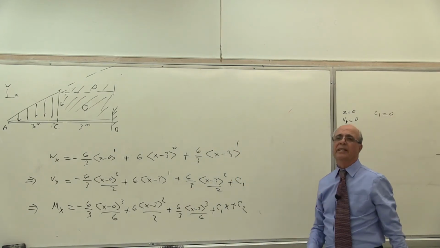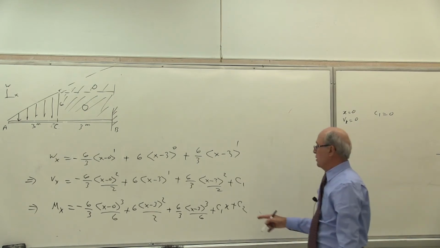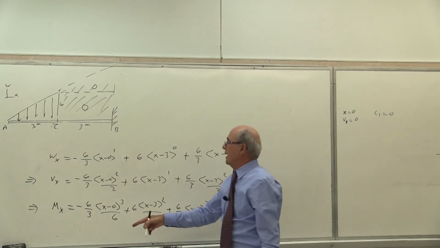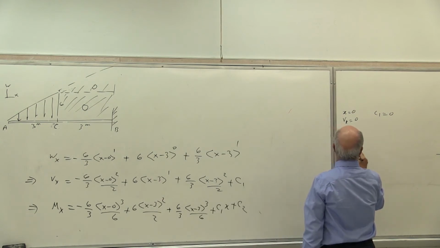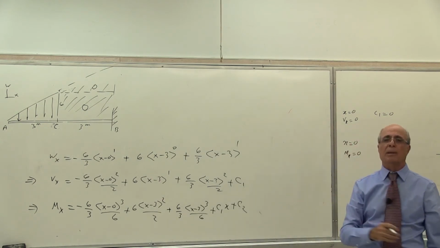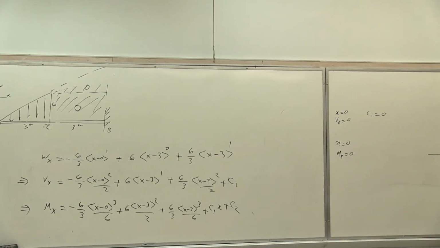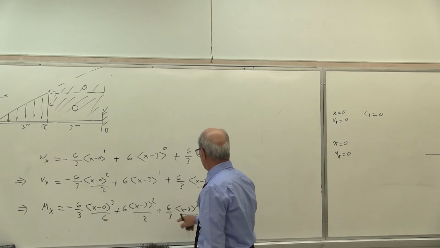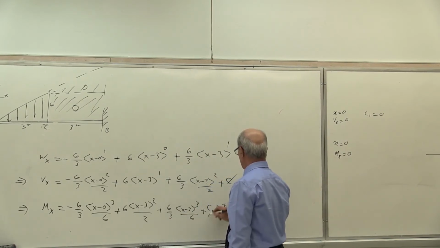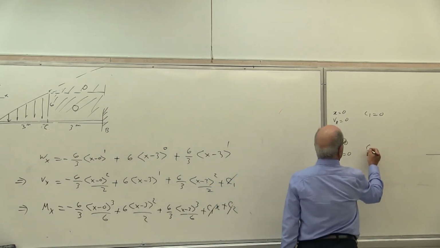Obviously, there is nothing there. Is that correct or not? Then you come here, and again, at x equal to 0, also m equal to 0, because at x equal to 0, there is no m there. Is that correct or not? Yes? So therefore, again, you put that 0, negative 0, negative 0. C1 is already 0. C2 becomes equal to 0.